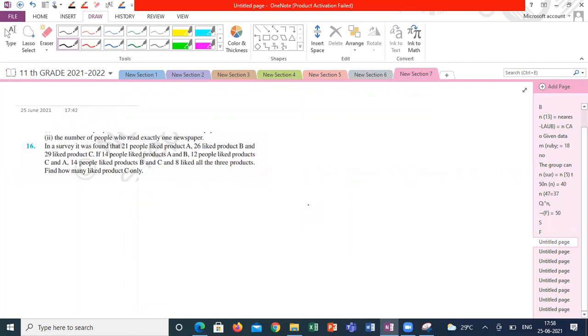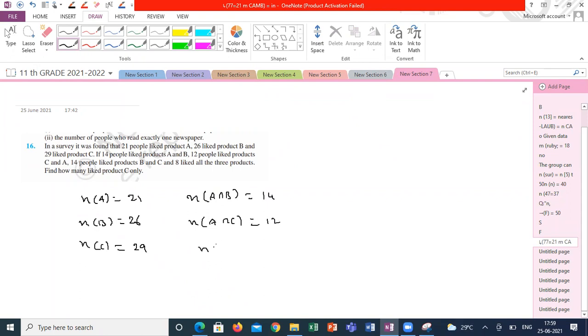Suppose you are unable to do the Venn diagram, so you can say like this: n of A is equal to 21, n of B is equal to 26, n of C is equal to 29, and n of A intersection B is equal to 14, n of A intersection C is equal to 12, n of A intersection B intersection C is equal to again 14.